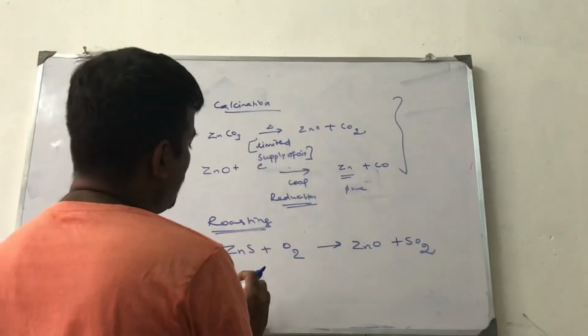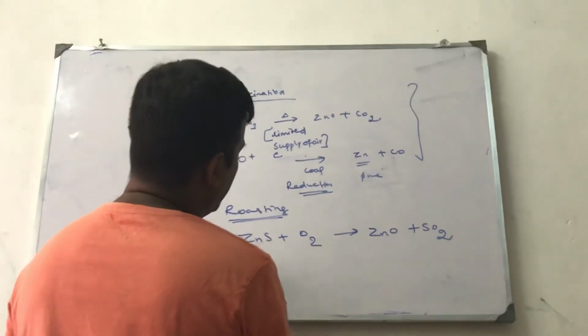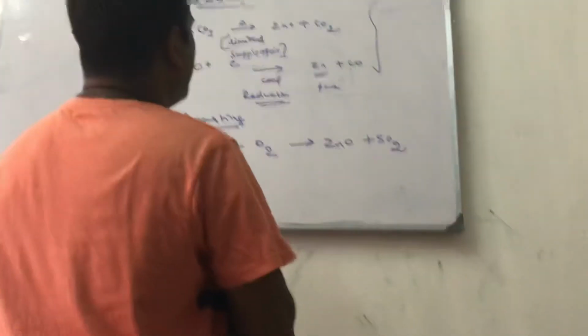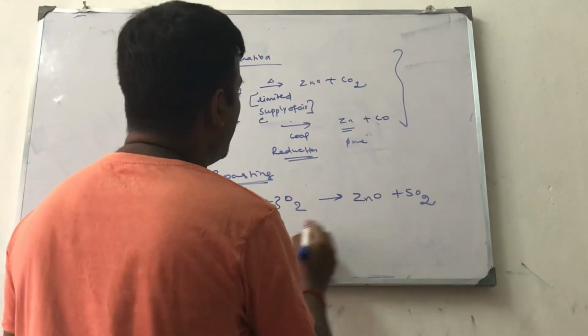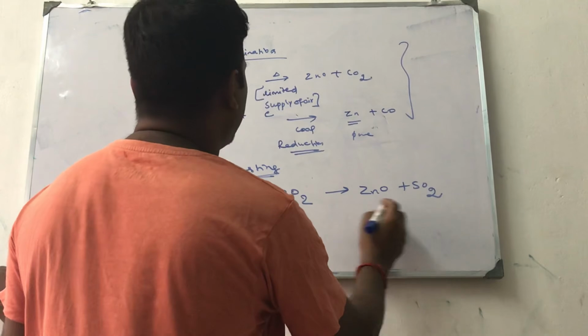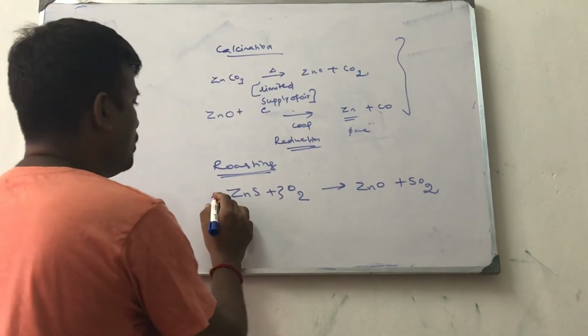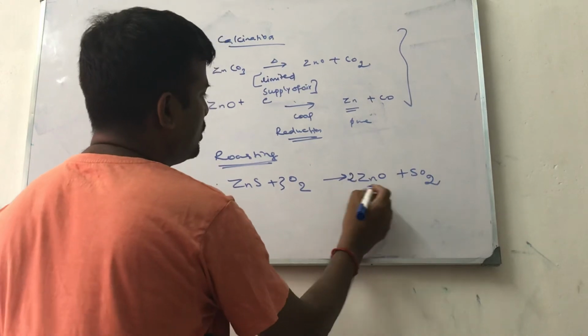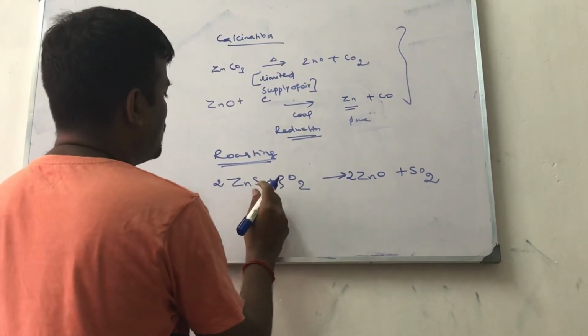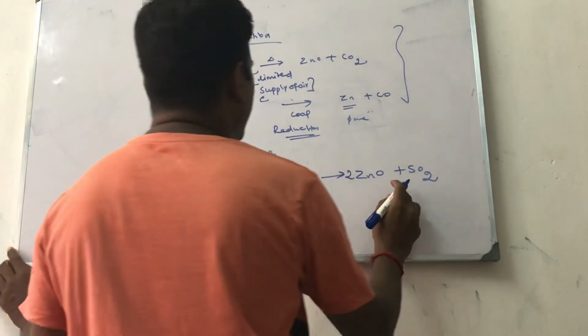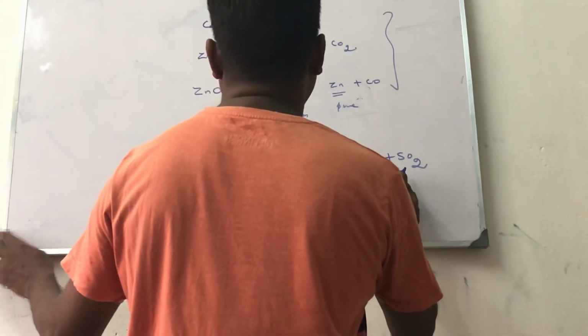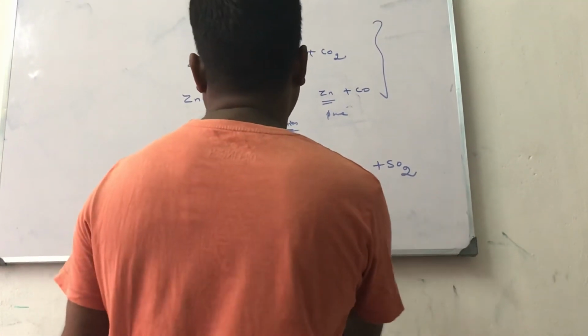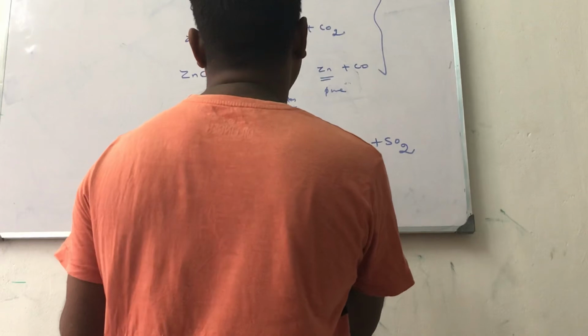We have to balance it stoichiometrically: 2ZnS plus 3O2 gives 2ZnO plus 2SO2. How many SO2? 2, no. SO2 is removed.